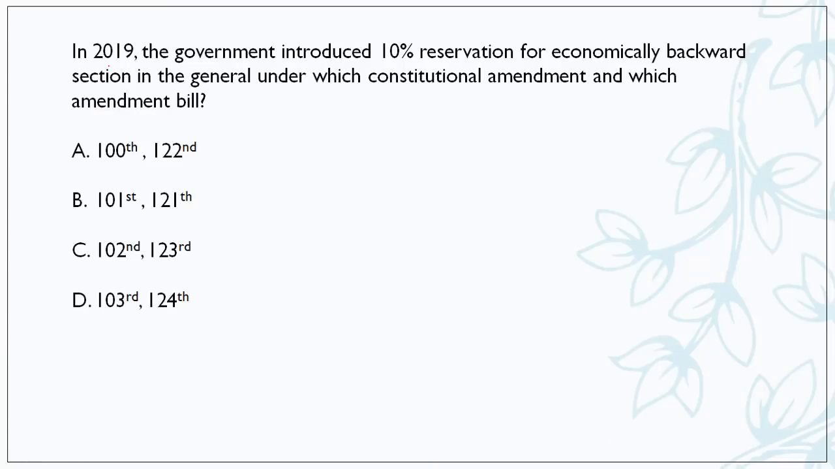The first question for today: in 2019, the government introduced 10% reservation for the economically backward section, that is EWS, in the general category. Under which constitutional amendment and which amendment bill? So friends, हमको बताना है कि EWS लॉ जो पास हुआ था 2019 में ही, वो किस कॉन्स्टिट्यूशनल अमेंडमेंट के अंडर हुआ था और उस बिल का क्या नंबर था. What was the number of the amendment bill? So friends, it was the 103rd amendment in the constitution and the number of the amendment bill was the 124th amendment bill.